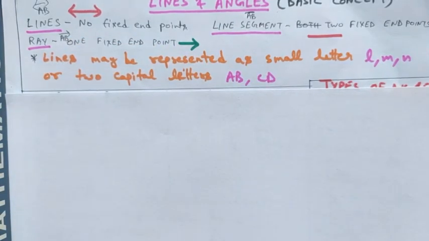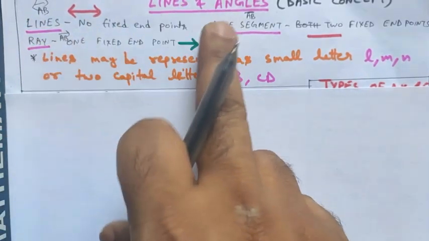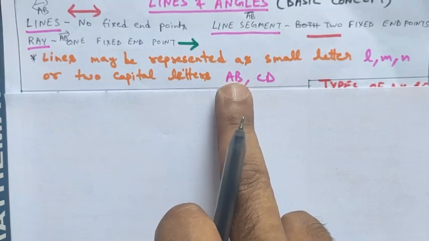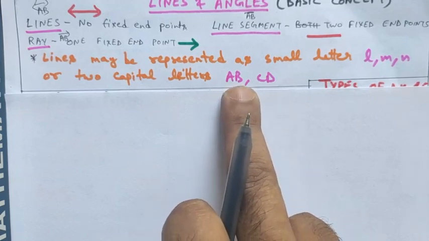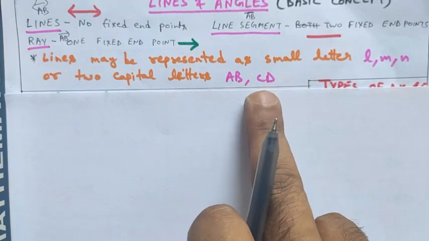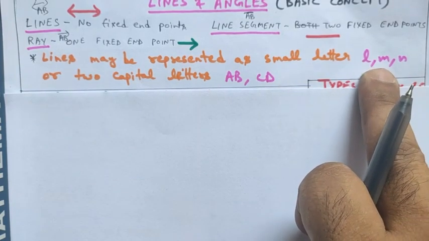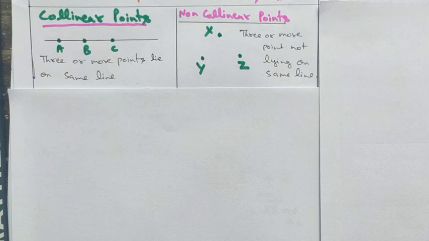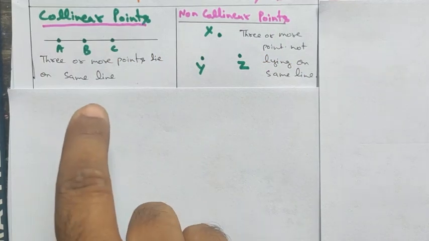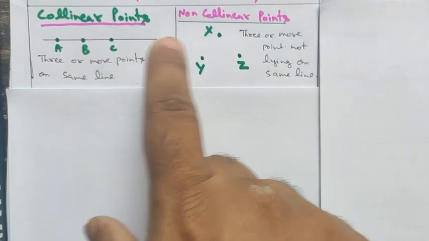But here we will not be using these notations. We will be using simply AB or CD. For lines and also for line segments, we will denote them with two capital letters, like AB or CD, or if denoting with a small letter, it should be small l, small m or small n, a single letter.